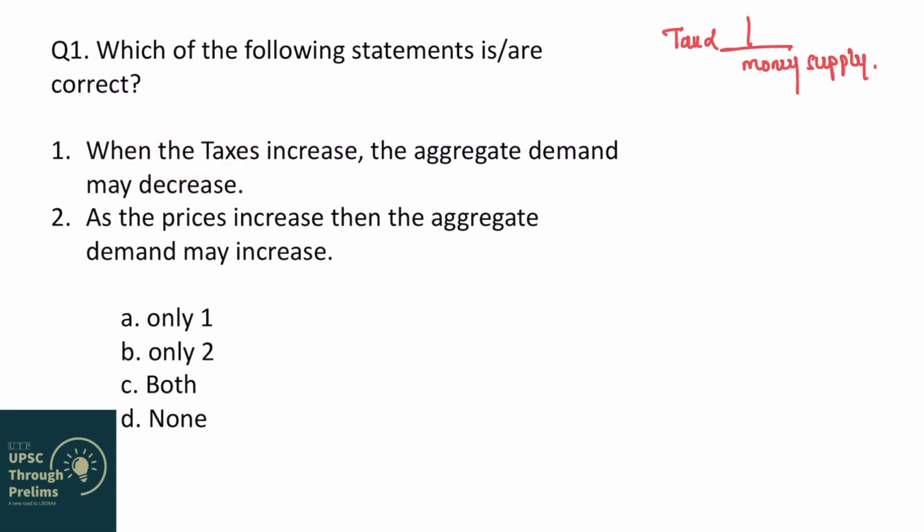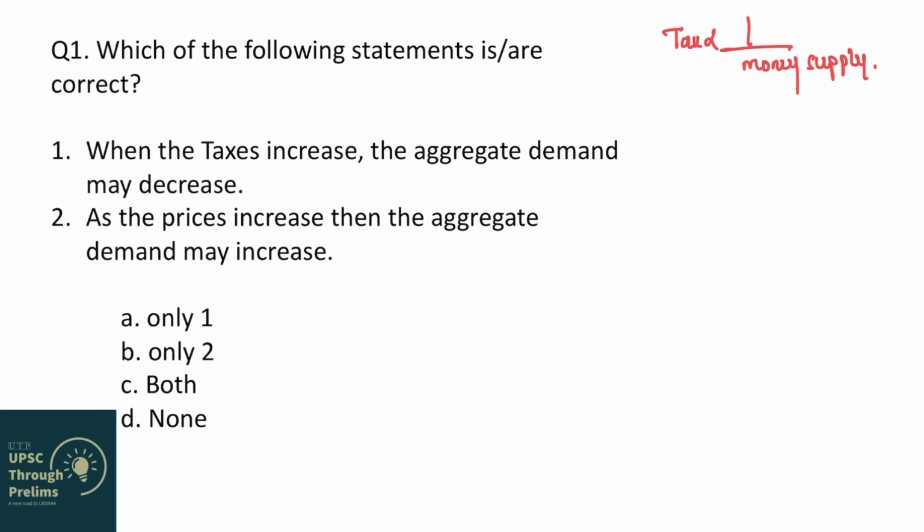Now, you tell me one thing. Whenever government is trying to increase the money supply, what should it do? It should increase the taxes or cut down on taxes, because they are inversely related. Whenever government wants to decrease money supply, government must increase the taxes, and whenever government wants to increase the money supply, then government must cut down on taxes. And what will be the impact of increasing or decreasing money supply? We have already discussed, right? So whenever the taxes increase, the aggregate demand may decrease.